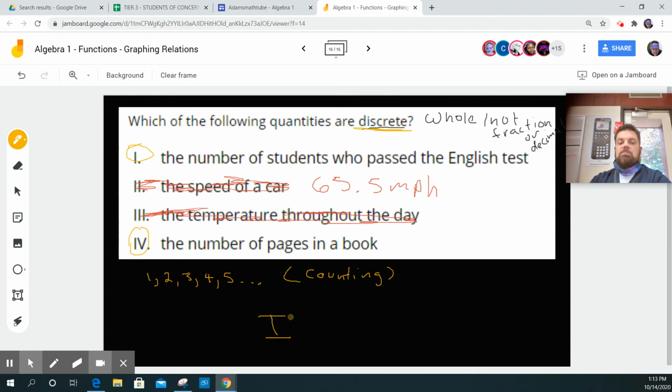1 and 4. You guys know how to read Roman numerals? Okay. Any questions on that one?